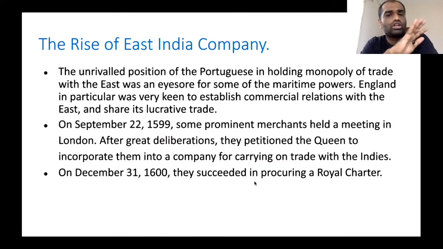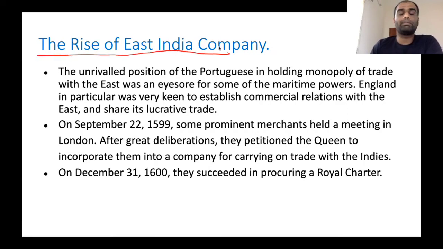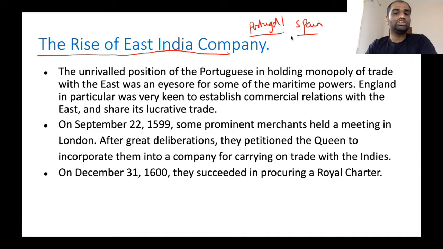Now we will go to the first topic of today: the rise of the English East India Company. During the 1500s as well as the 1600s, there were two countries who dominated trade with East Asia: Portugal as well as Spain. These two countries were the dominant naval forces in East Asia, and they carried out extensive trade relations with these East Asian countries.